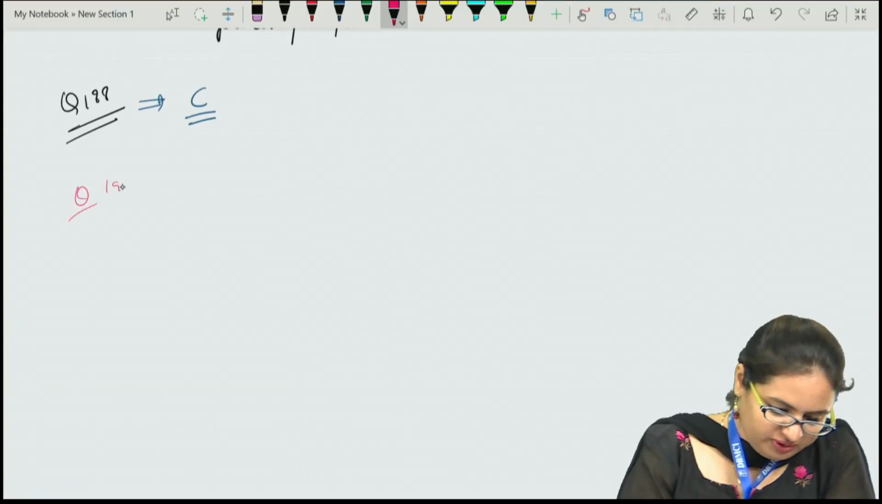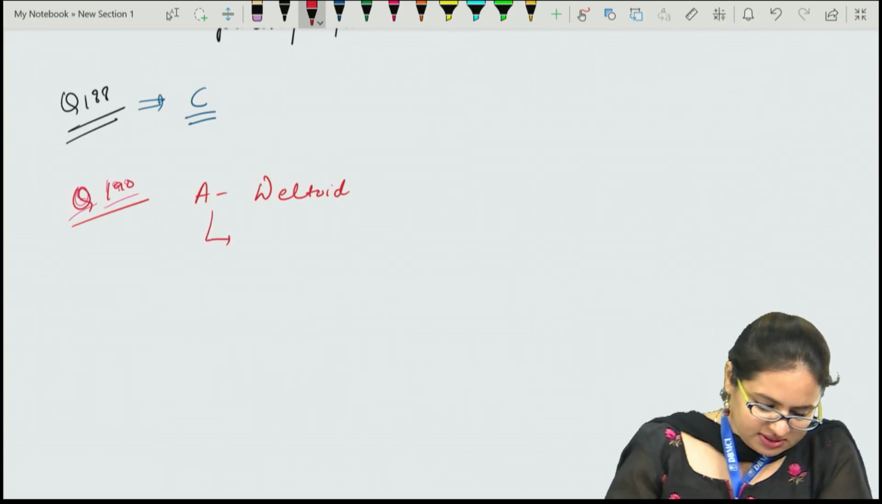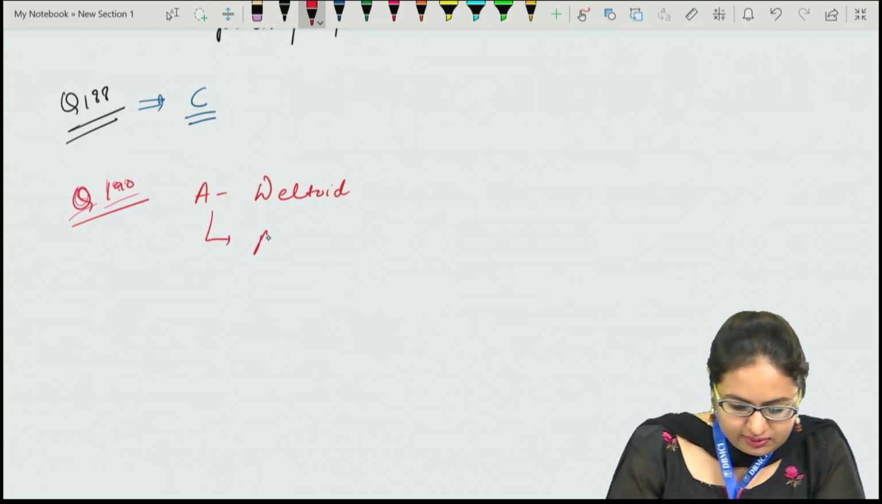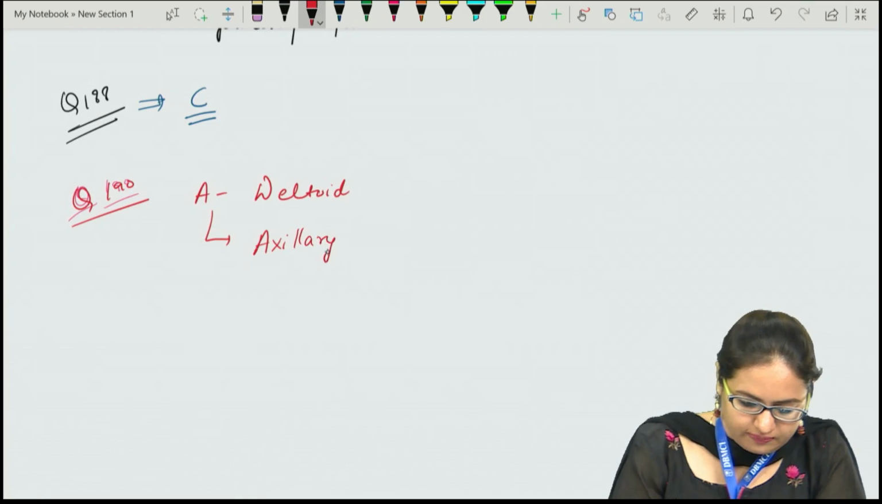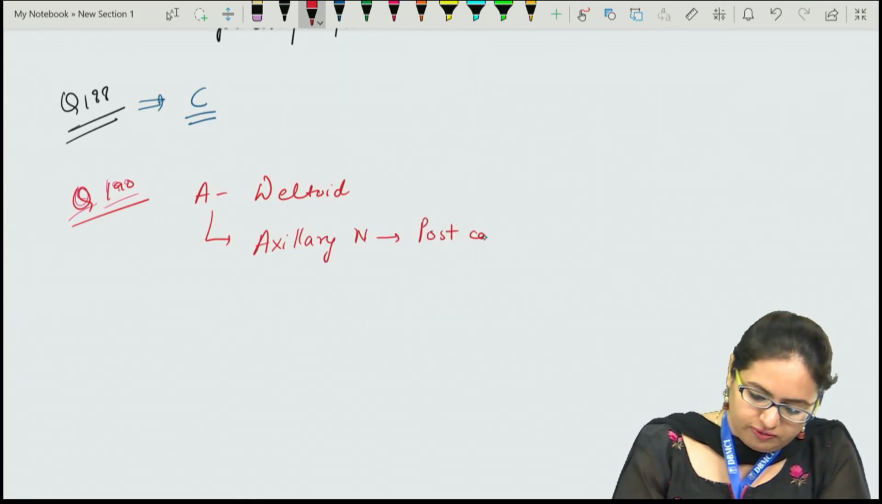So for question number 190, when we talk about the A structure, that is deltoid, this is a structure which is actually supplied by the axillary nerve, and this axillary nerve arises from the posterior cord of brachial plexus. It is one of the branches of posterior cord of brachial plexus. Apart from supplying the deltoid, it also supplies teres minor.